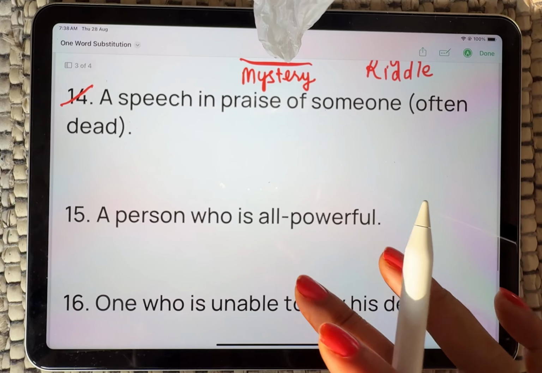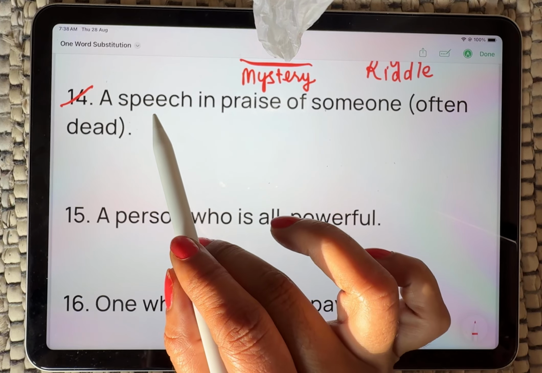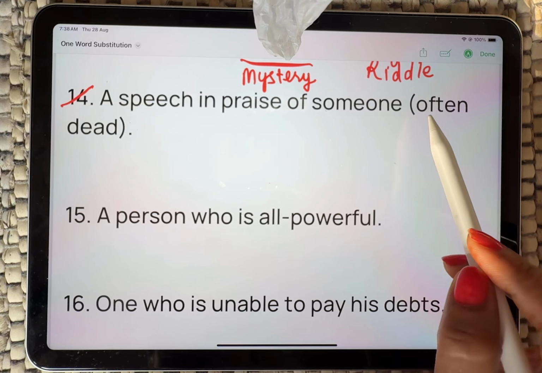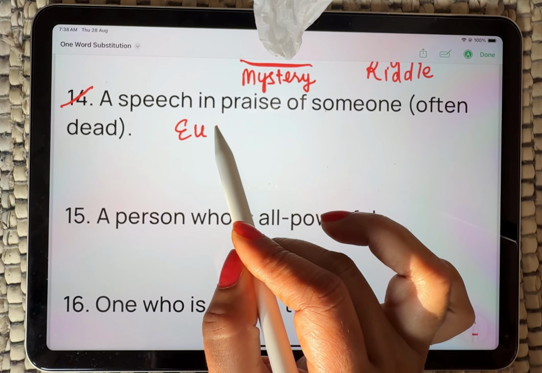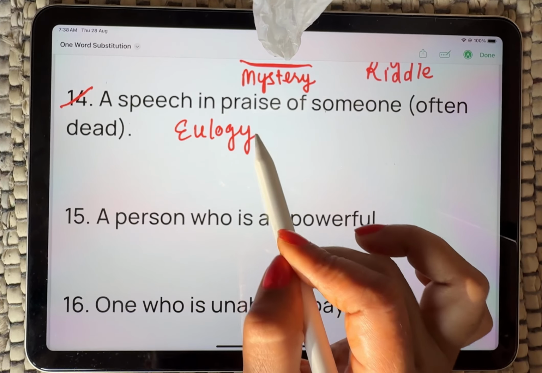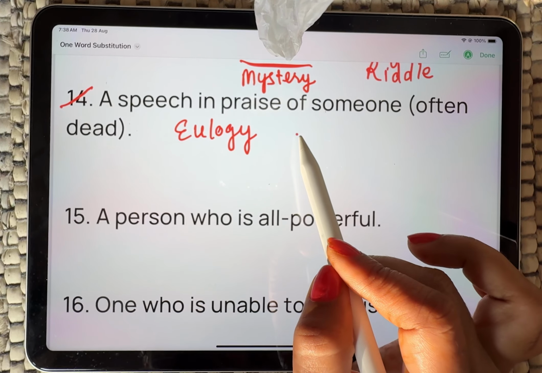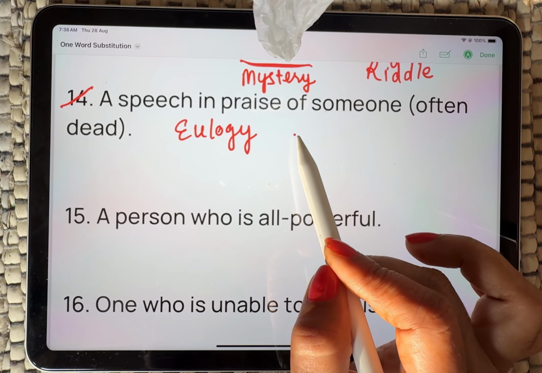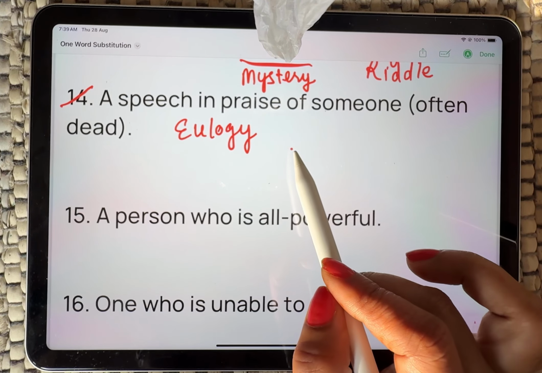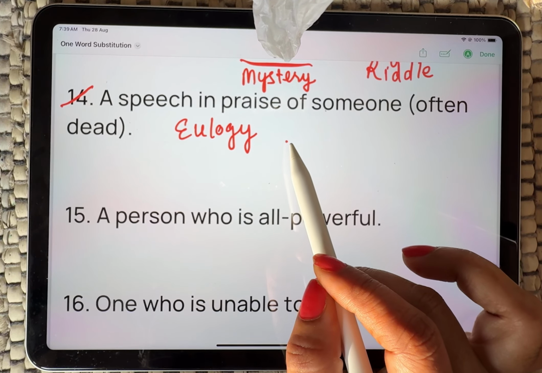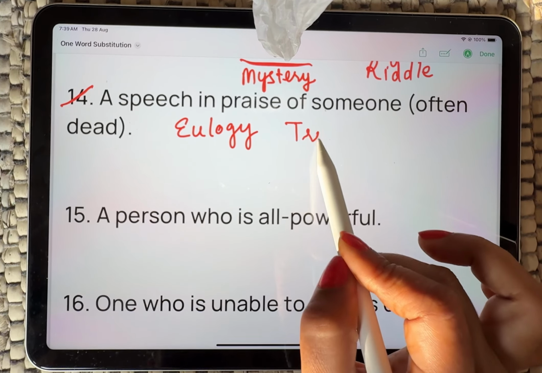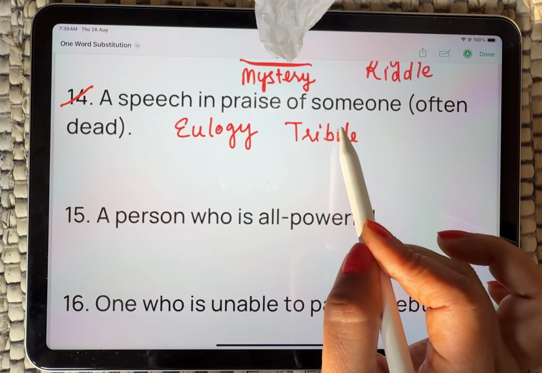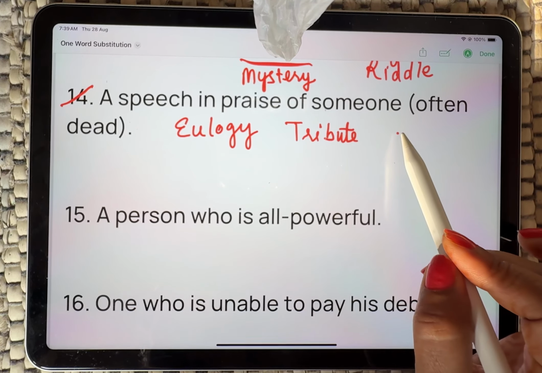Now, what about question number 14? A speech in praise of someone often dead, especially. That is eulogy. That is mostly asked in your PGT examination. Eulogy means prasansa bhashan. And you can say formal praise for someone, especially after death. That can be a tribute somehow. The right synonym for that is tribute.